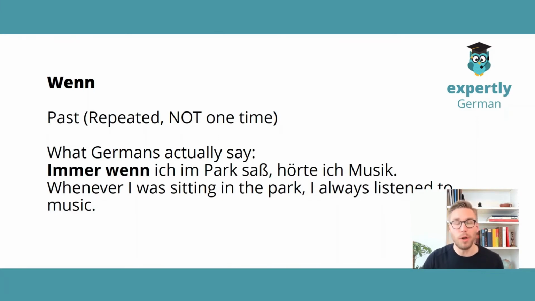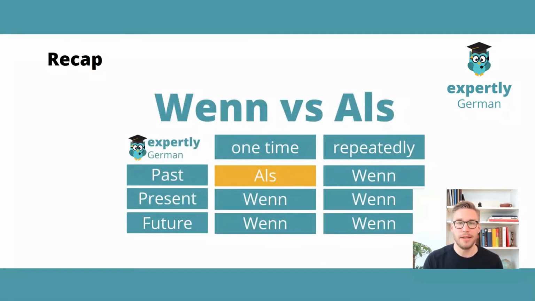And then when you have a one-time event in the past, such as I moved to New York, as I was 24 years old, something like that, then we would use als rather than wenn. So here is a little table that hopefully helps you, a little recap. Make a screenshot if you want, but I think this is quite helpful. So as you can see, repeated events in the past always wenn, and a one-time event only als in the past, but then we use wenn for present and future.